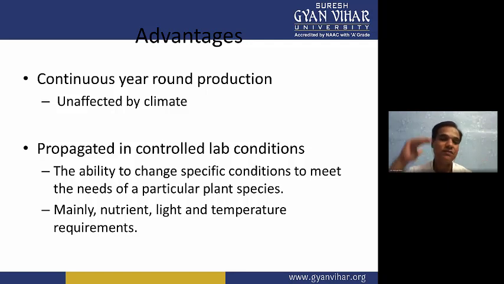We have different environmental and climatic conditions, and under certain climatic conditions a particular plant can't grow. So we can produce these climatic conditions artificially inside the laboratory, and your plant can grow unaffected by the climate.